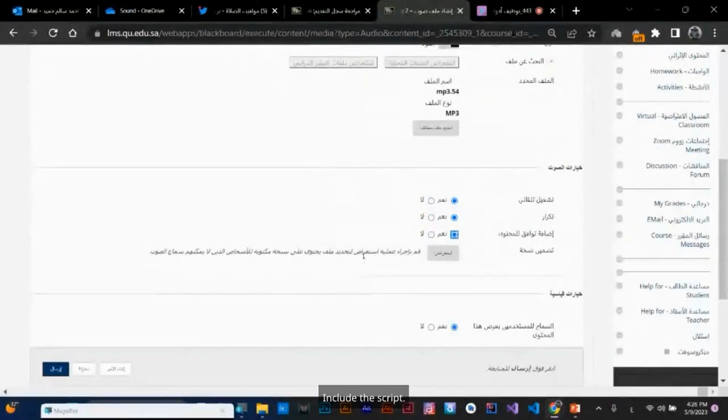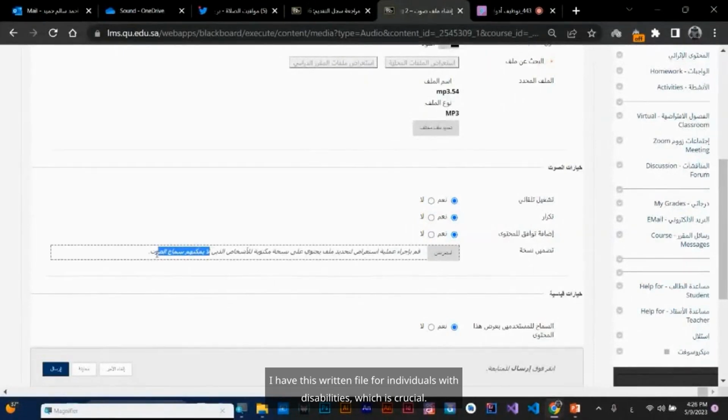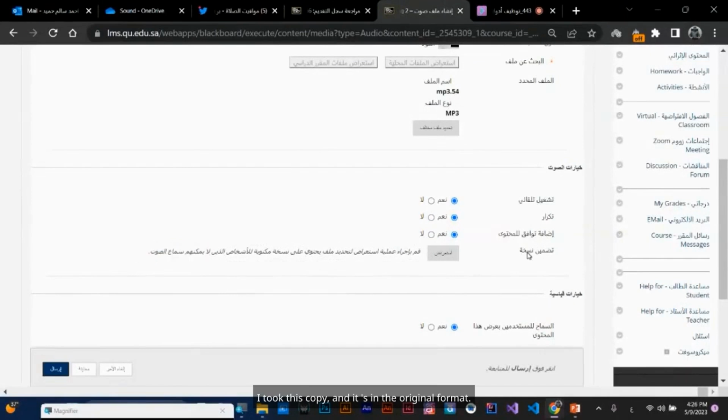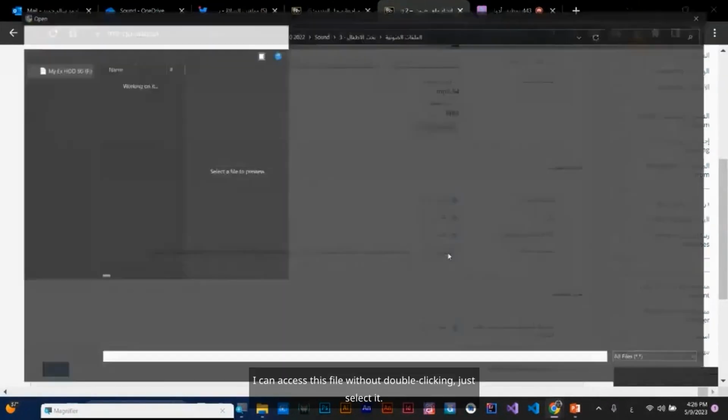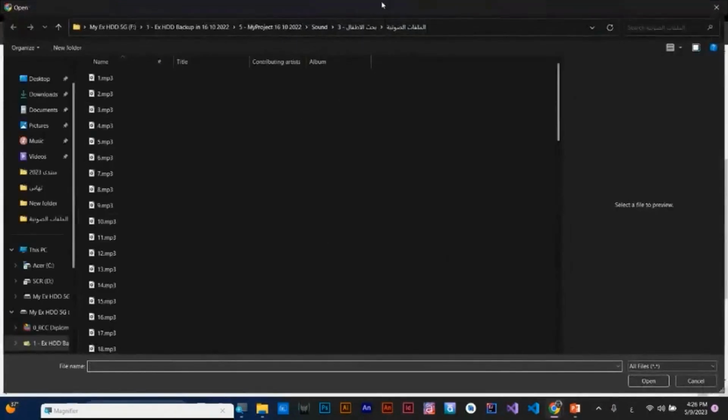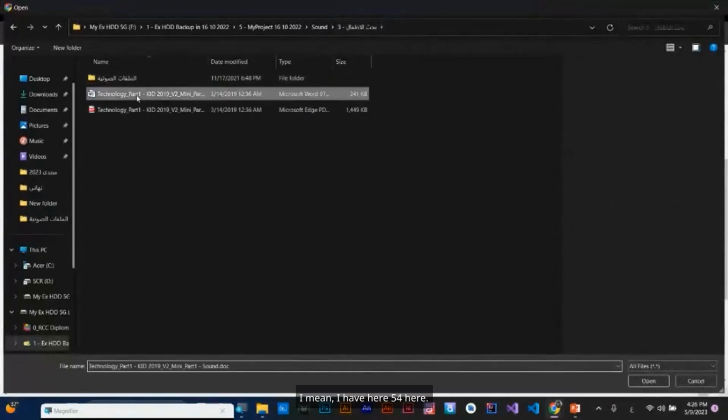I can copy this for testing. Include the script. I have this written file for individuals with disabilities, which is crucial. I took this copy and it's in the original format. I need to ensure this is the copy. Yes, this is the copy. I can access this file without double clicking. Just select it. I have 54 here.